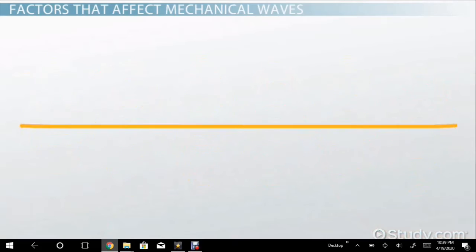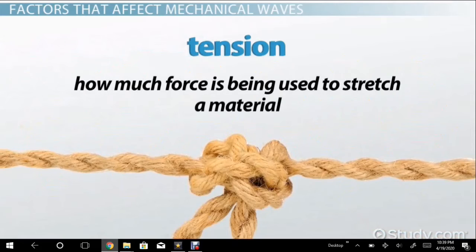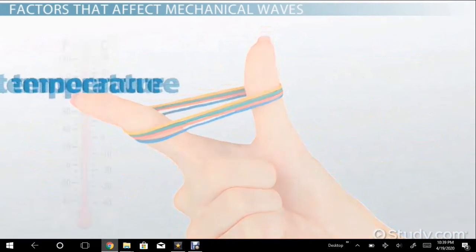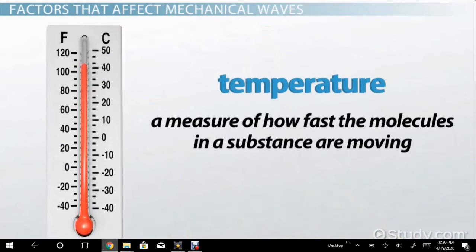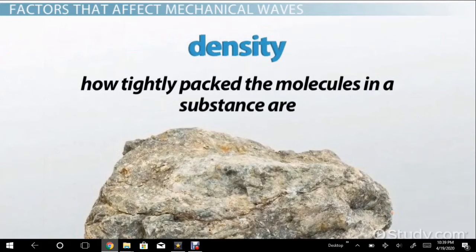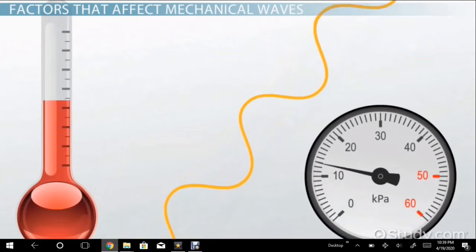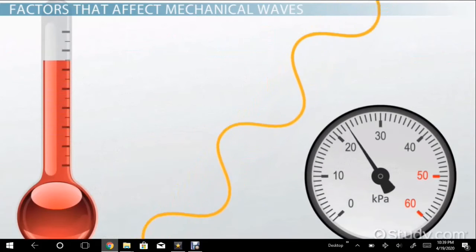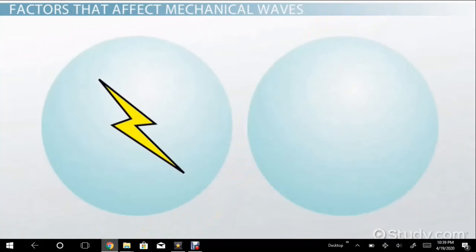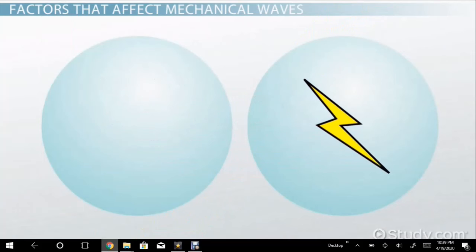Other factors that affect the speed of mechanical waves include: tension is how much force is being used to stretch a material. A stretched rubber band is under tension, for example. Temperature is a measure of how fast the molecules in a substance are moving. Density is how tightly packed the molecules in a substance are. Higher temperatures and tensions lead to faster wave speeds, since the particles are able to travel further before transferring their energy to the next particle. Higher densities lead to lower wave speed, because the particles don't travel as far before hitting another.